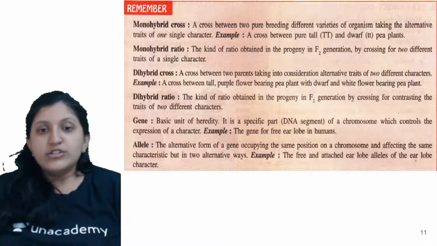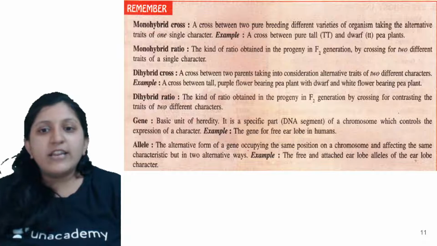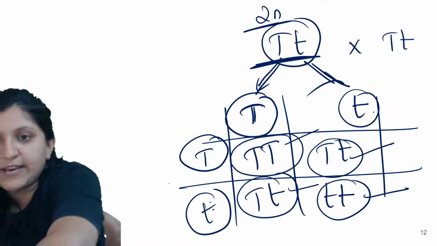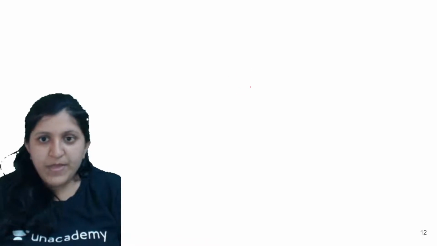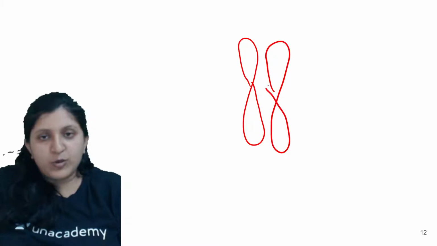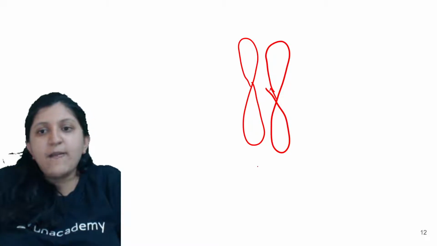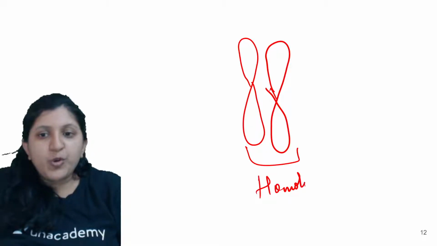Yeah. So allele, you can find. So allele is what? It is the alternative form of a gene. So let's see here itself. I'll just explain it to you here. Now there is a pair of chromosomes. Okay, so this is a chromosome, and there is another chromosome. Let's say this is a homologous chromosome. Okay, so what is a homologous chromosome?